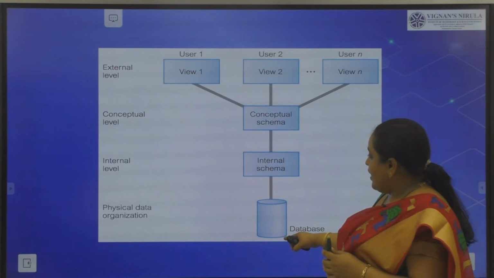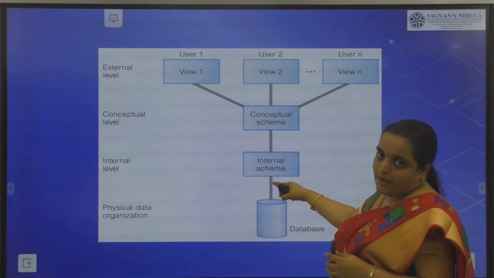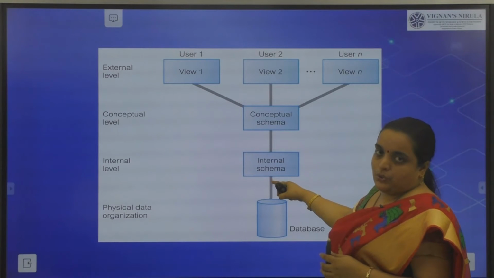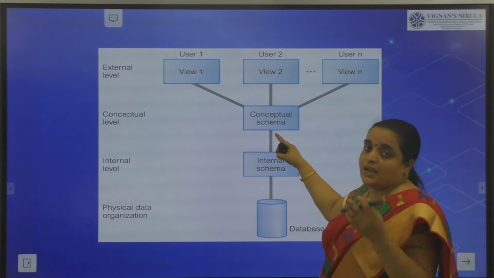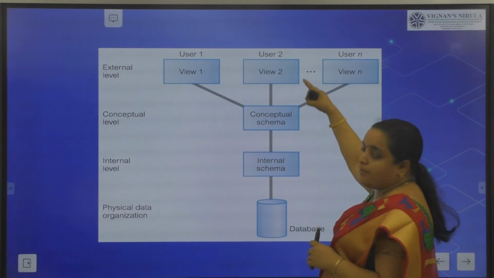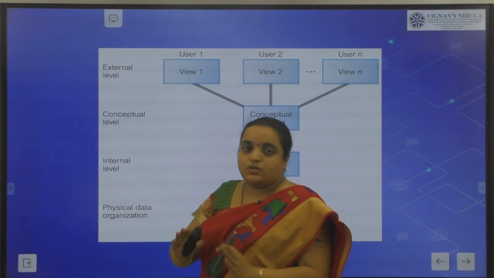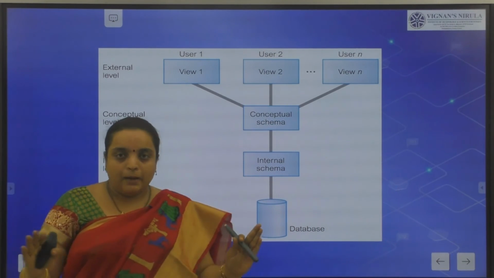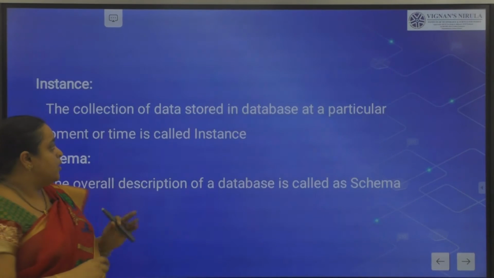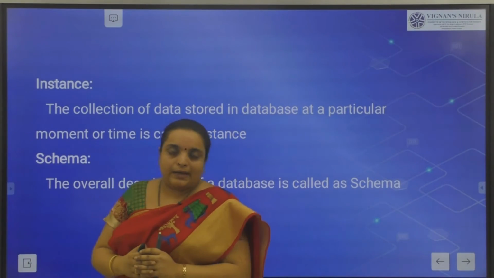So from the database, first the internal level. What is the internal level meant for? How data is stored. Then the conceptual schema, which is nothing but what type of data is stored. Then the view level. In the view level, we view a part of the database. We have so many users, so many views will be there. Clear? So this is about the view of data and data abstraction.